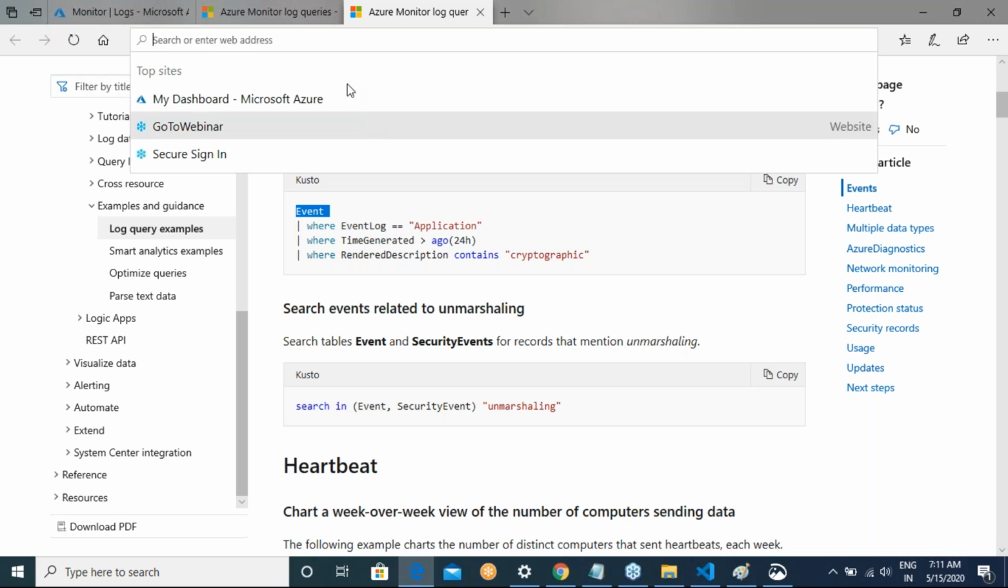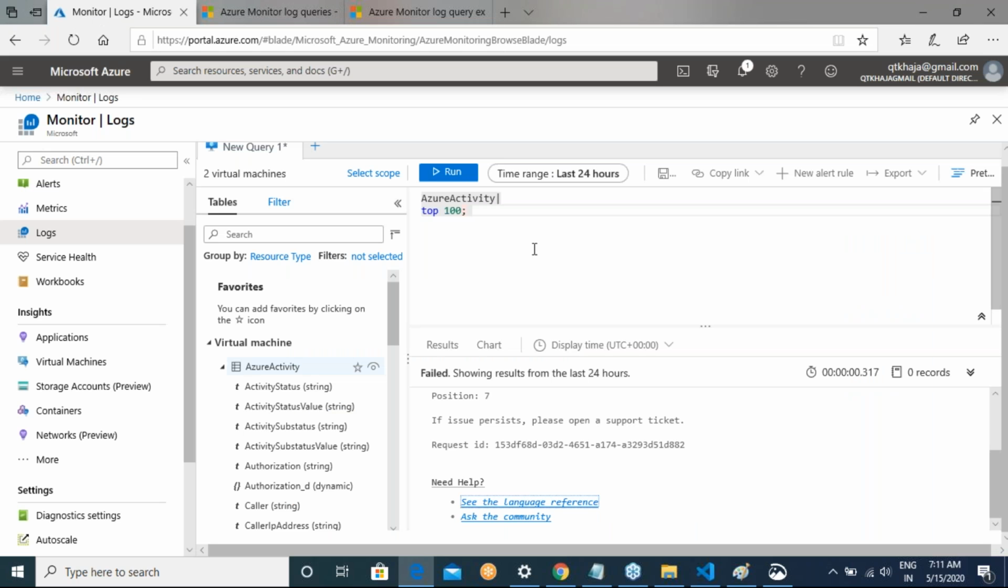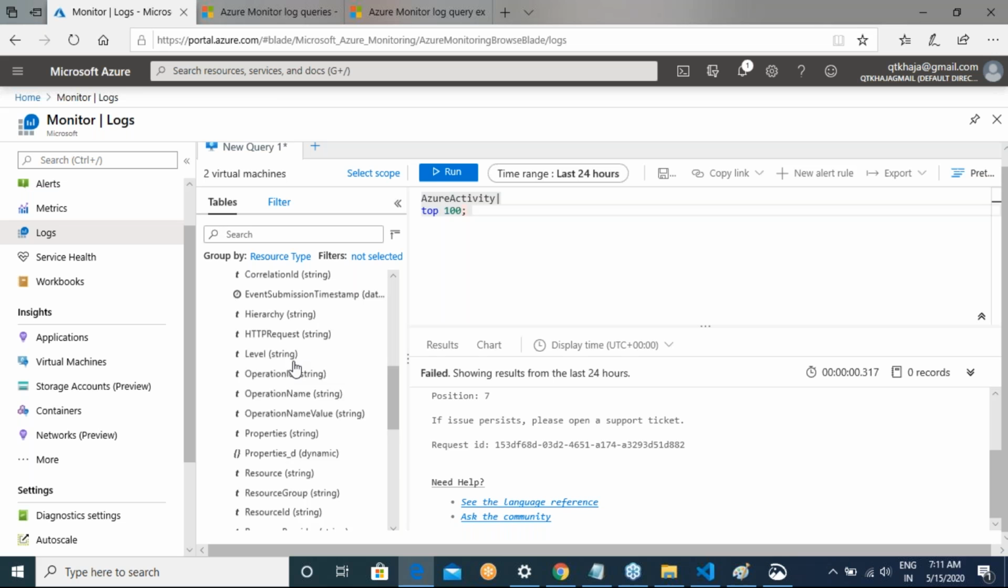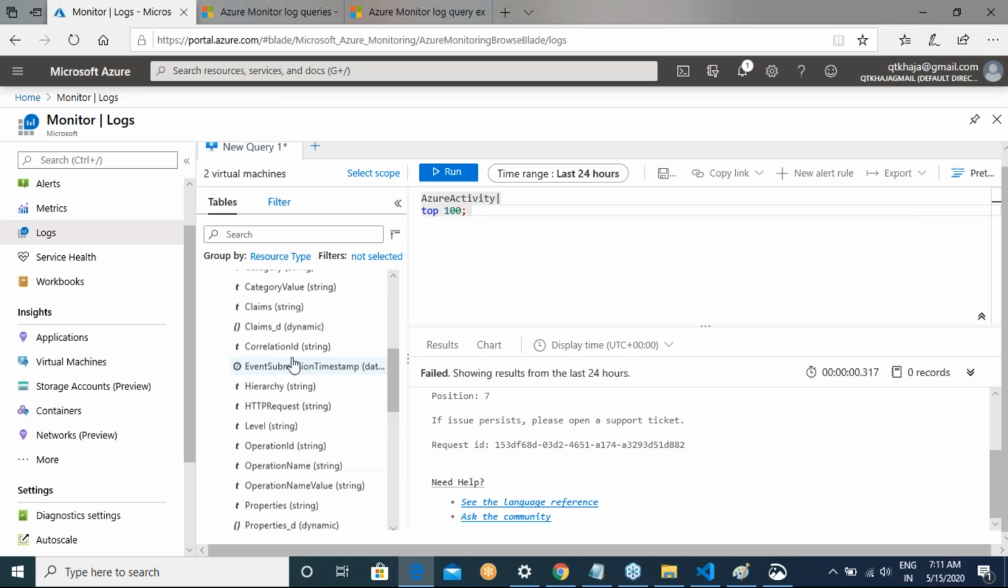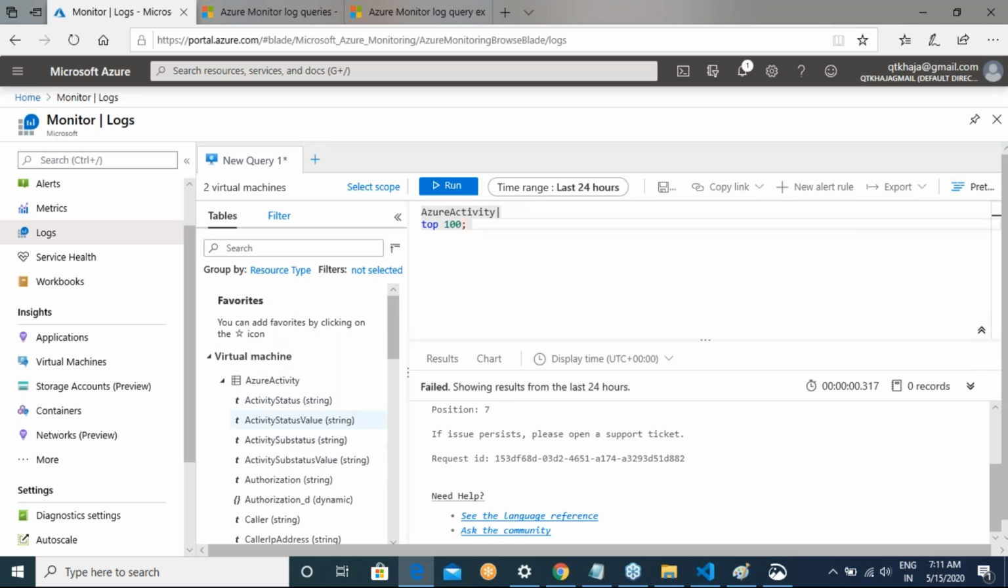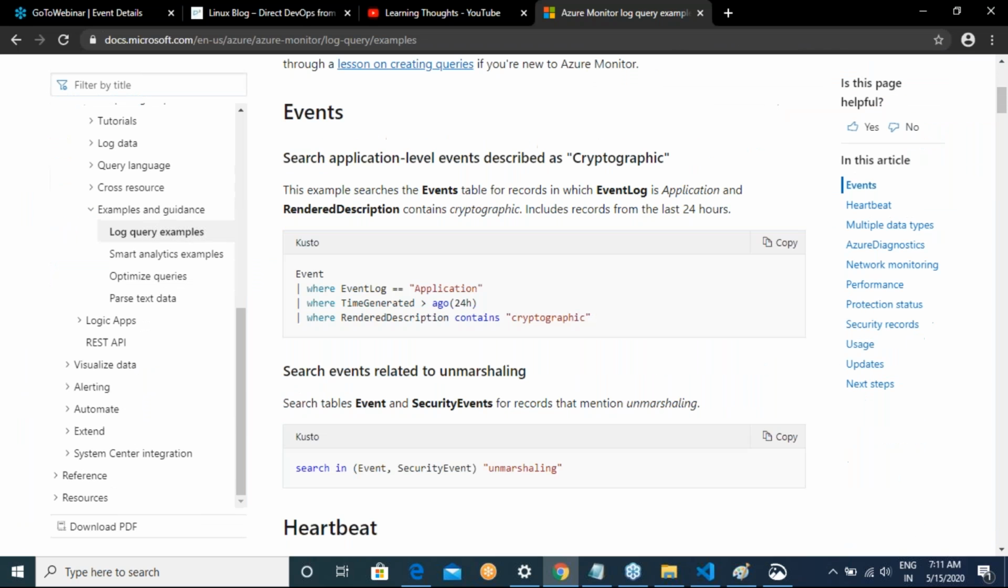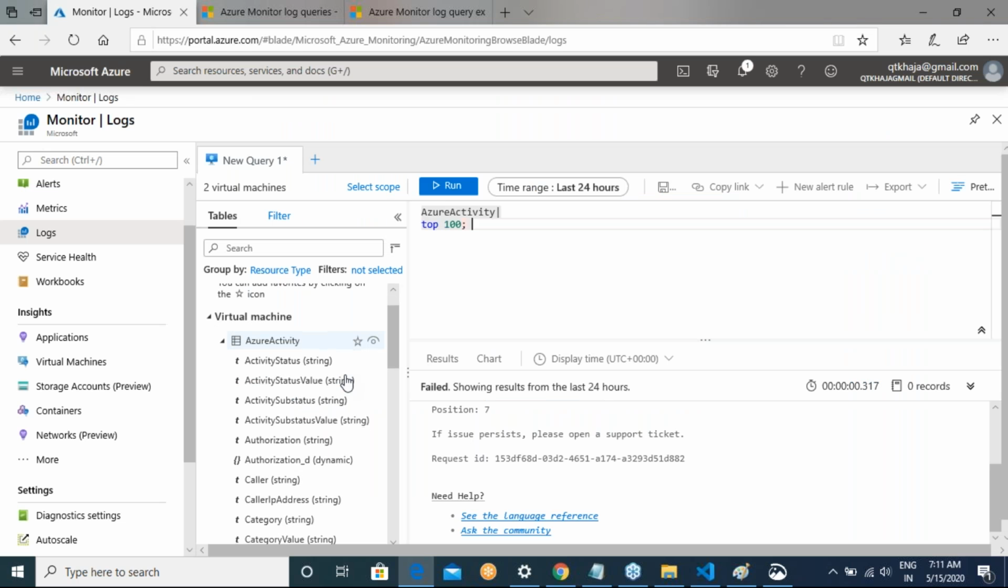Okay, right, now let me go over here, Azure activity, and are you seeing there are many records over here. This is a table, and this table has a lot of records. Now in this example, he's using a table called event, and he's basically going with these kinds of things, right?